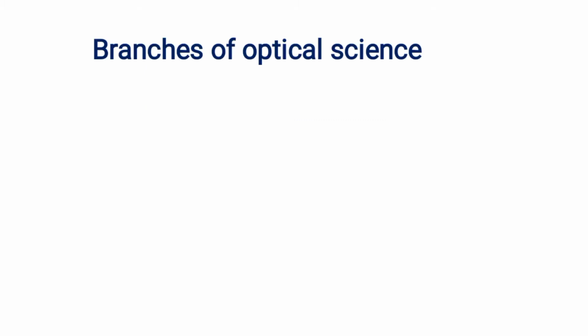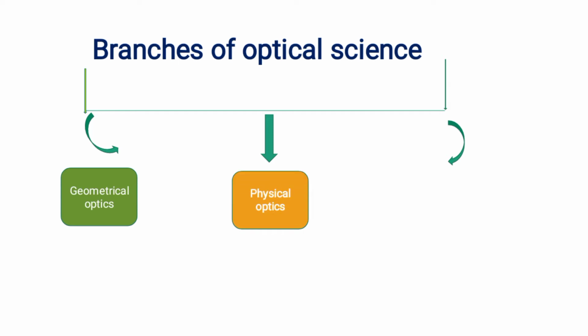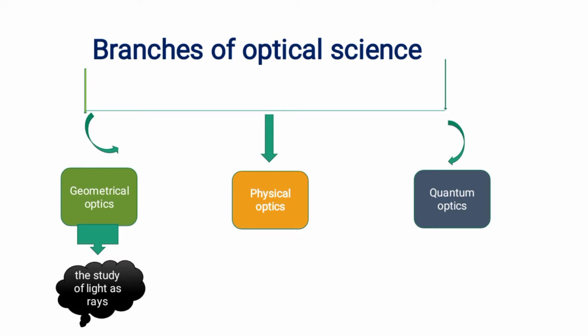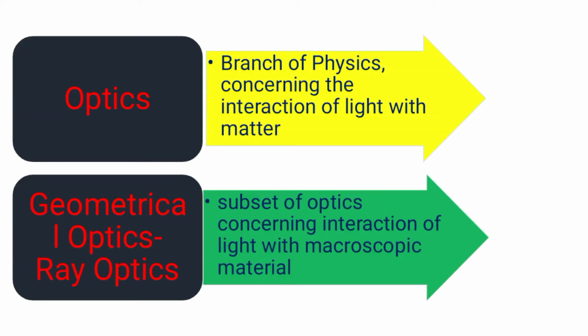Next, we'll see the branches of optical sciences. In optics, there are three types. One is geometrical optics, second one is physical optics, and third one is quantum optics. Geometrical optics is the study of light as rays. Physical optics deals with the study of light as waves, whereas quantum optics deals with the study of light as particles. In this video, I am going to deal only with geometrical optics.